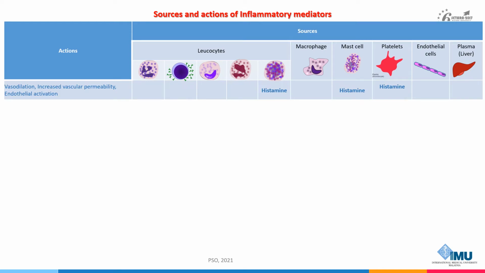So first of all, we will discuss histamine, which is a vasoactive amine and one of the first mediators to be released during inflammation. The sources of histamine are mast cells, basophils, platelets, and endothelial cells. It is stored in granules and released by degranulation in response to a variety of stimuli. Histamine can cause vasodilatation, increased vascular permeability, and endothelial activation. Antihistamine drugs are commonly used to treat some inflammatory reactions such as allergies.